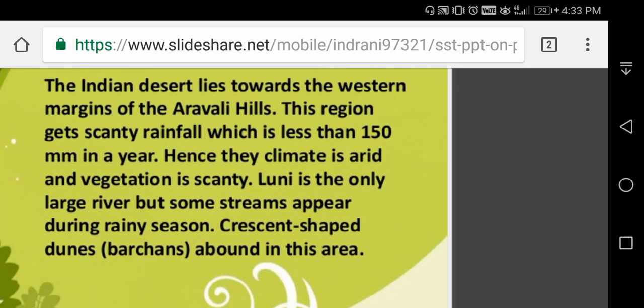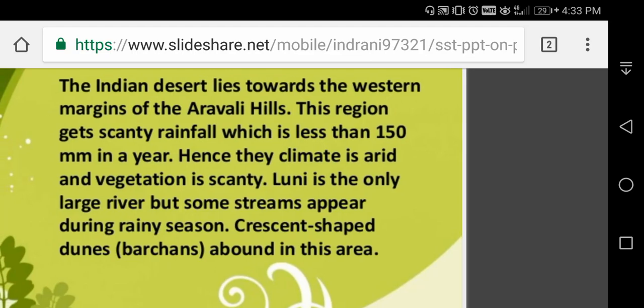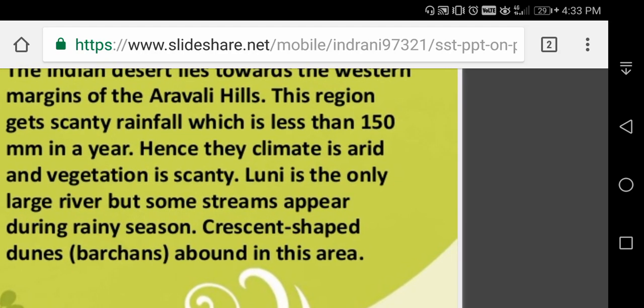The Indian desert lies towards the western margins of the Aravalli Hills. This region gets scanty rainfall, less than 150 millimeters in a year. Hence, the climate is arid and vegetation is scanty. Only 25 centimeters of rainfall in the desert. Luni is the only large river, as I already told you. But some streams appear during the rainy season. Crescent shaped sandy dunes abound in this area.